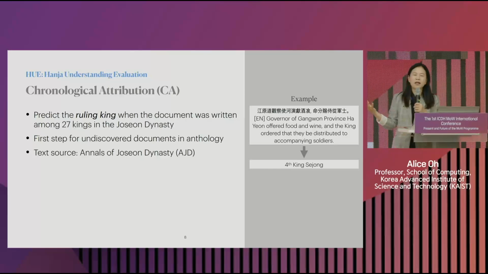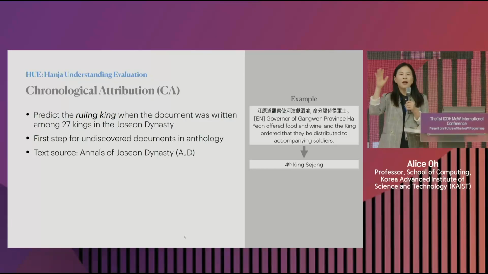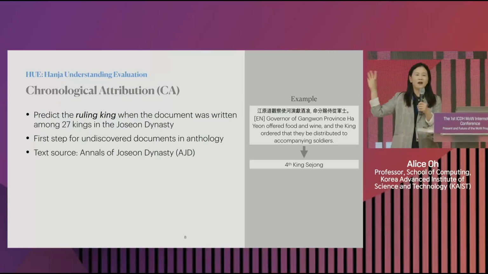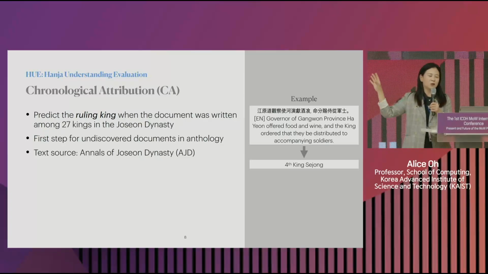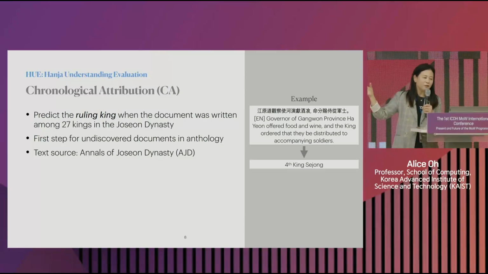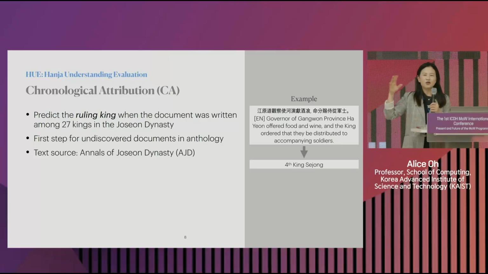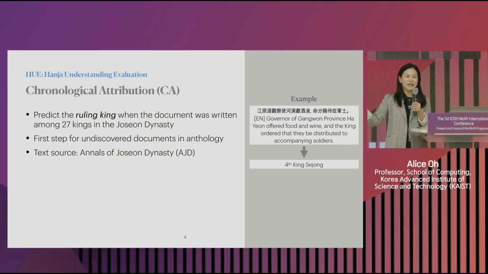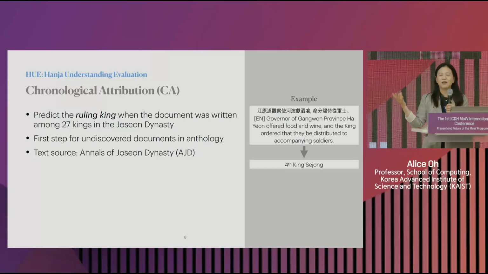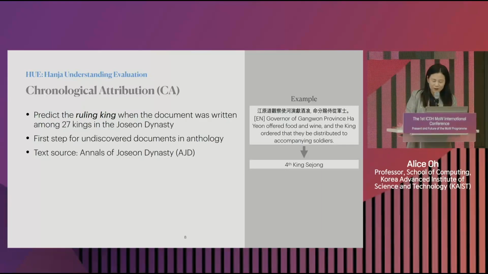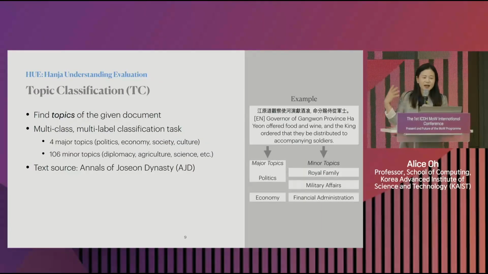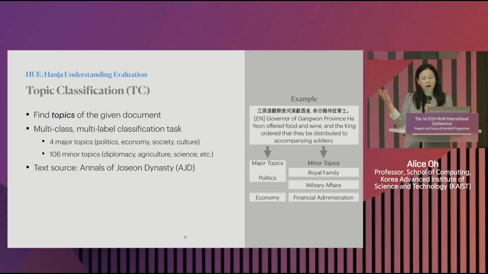Chronological attribution basically means if you have some text written in the Hanja that was used in the Joseon Dynasty era, then you try to predict which king this was from, right? So which era, which time period during the Joseon Dynasty was this written? That's the first task. The second task is topic classification.